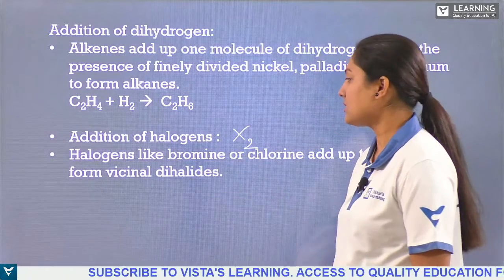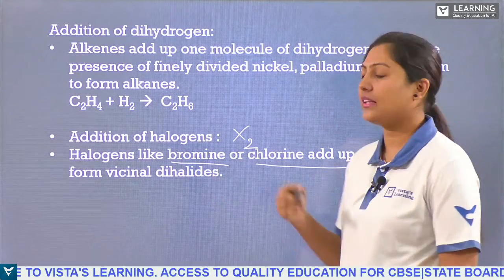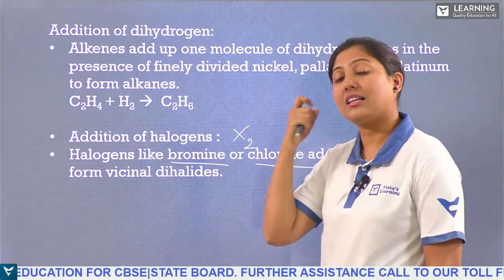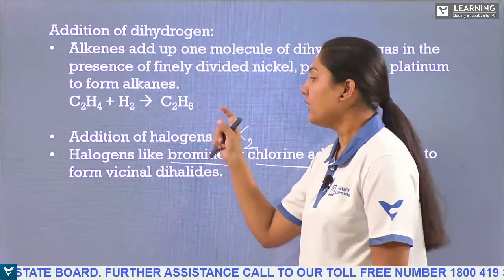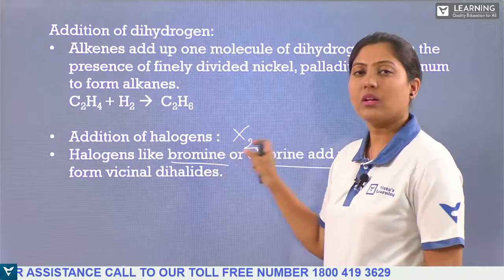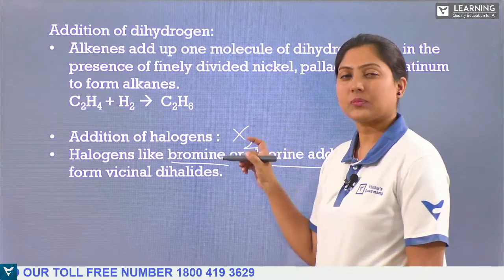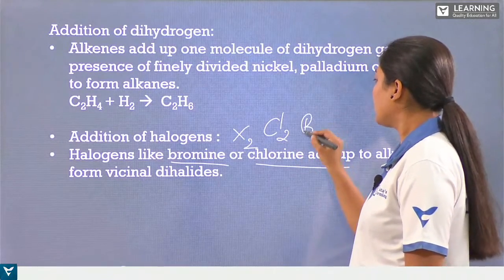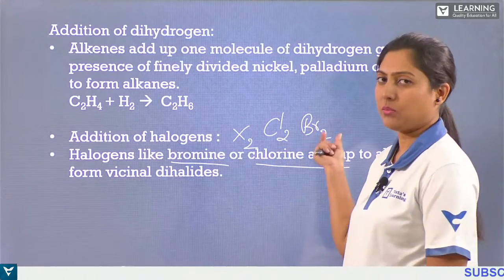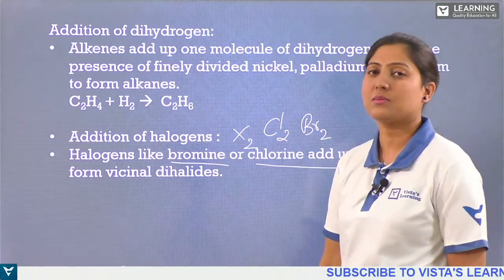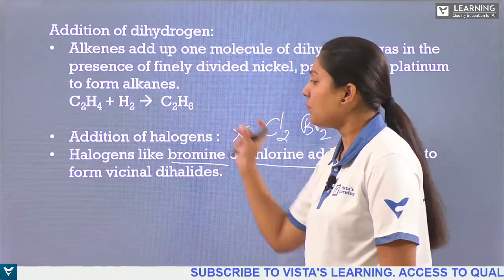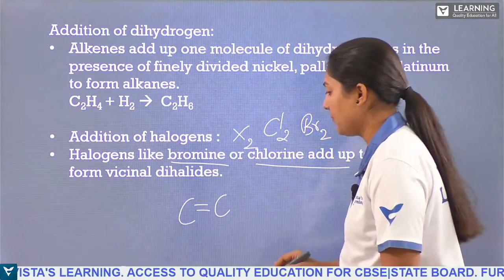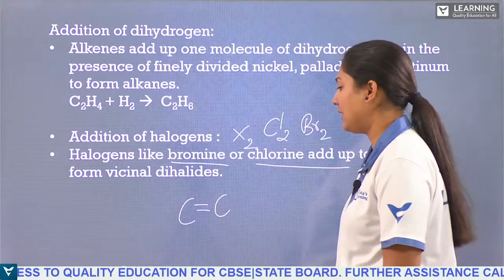Here halogens like bromine or chlorine will be added to form vicinal dihalides. If you are reacting an alkene with bromine or chlorine, why did I write this X2? Because they are diatomic molecules, right? So you get bromine or chlorine as diatomic molecules. Two chlorine atoms or two bromine atoms will be easily available and can be easily added to the double bond. How? If I take the double bond like this, we have hydrogen satisfying the tetravalency of carbon.